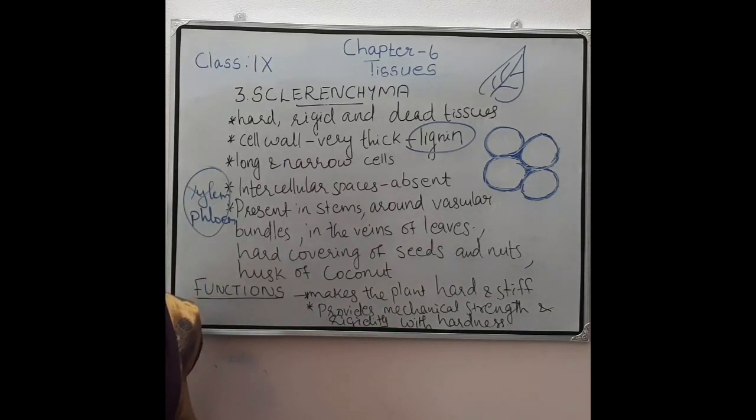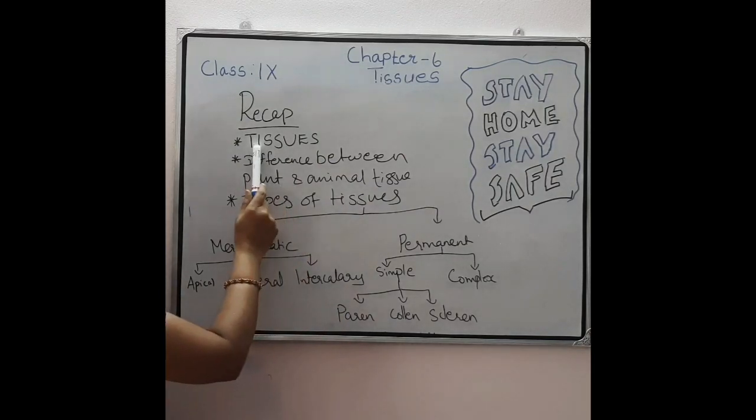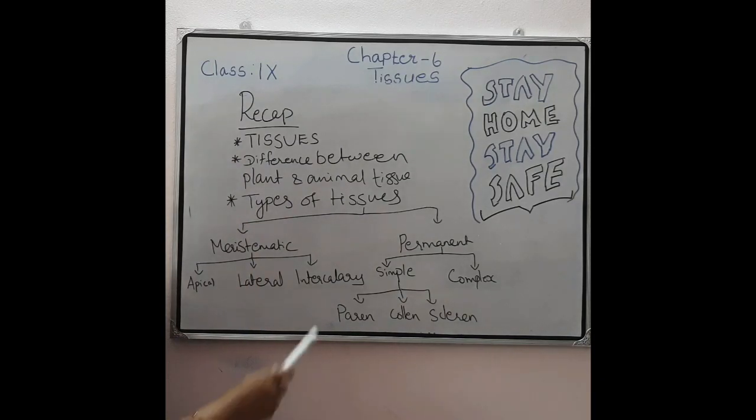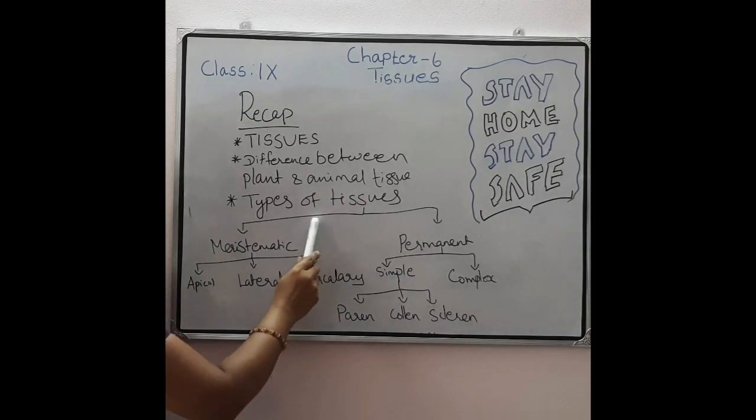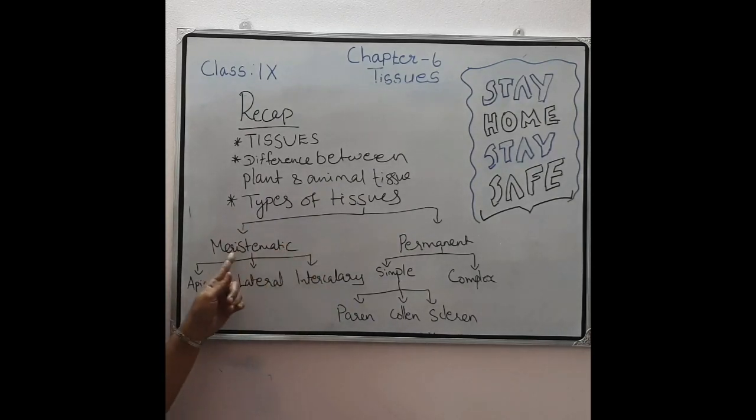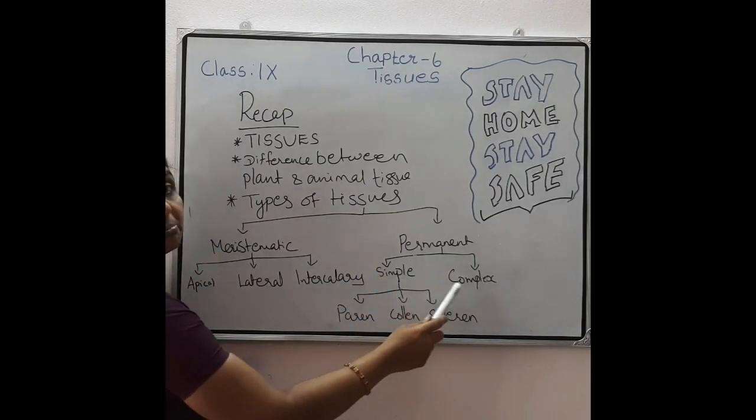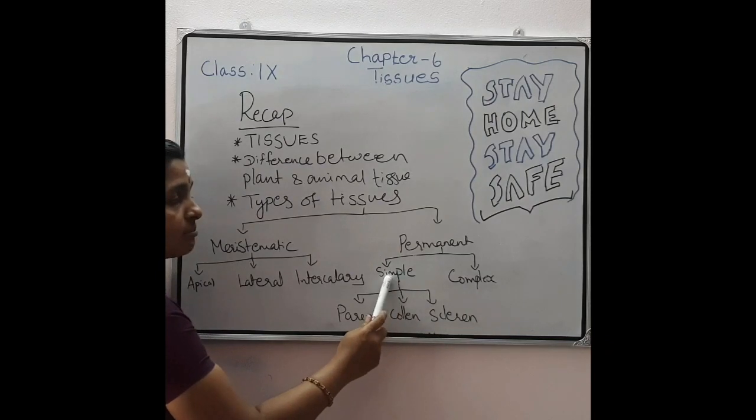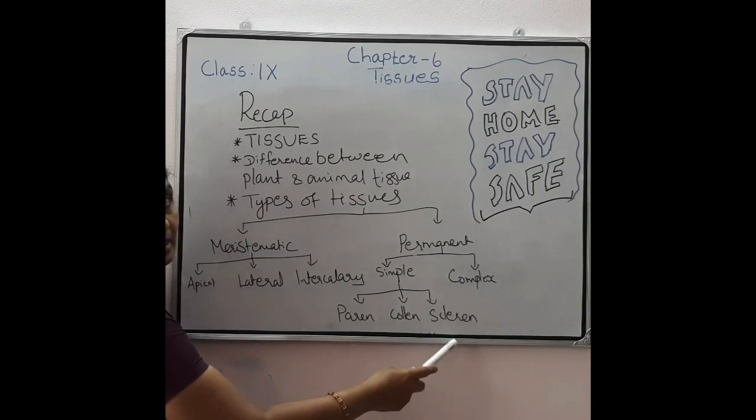So let's recap today's topic. We studied the definition of tissues, then the differences between plant and animal tissues, then the types of tissues: meristematic tissues and permanent tissues. Meristematic tissues are classified into apical meristem, lateral meristem and intercalary meristem based on their position or location. Permanent tissues are classified into simple and complex tissues. Simple tissues are classified into parenchymatous, collenchymatous and sclerenchymatous cells. Up to this we studied.